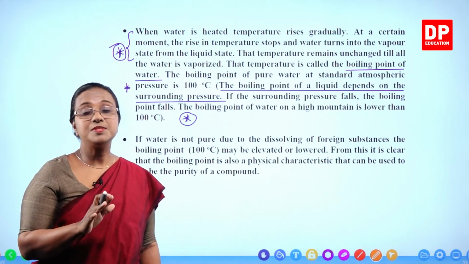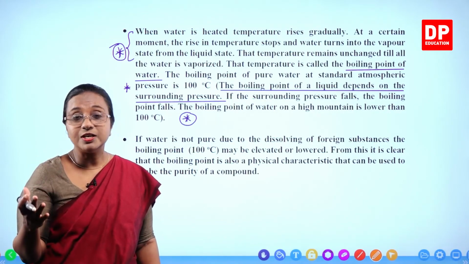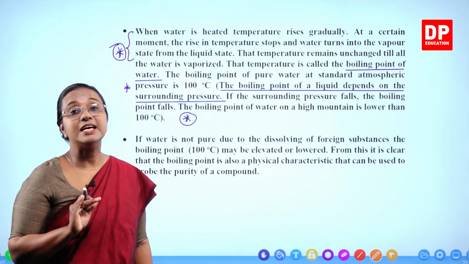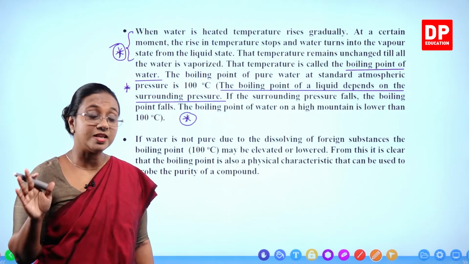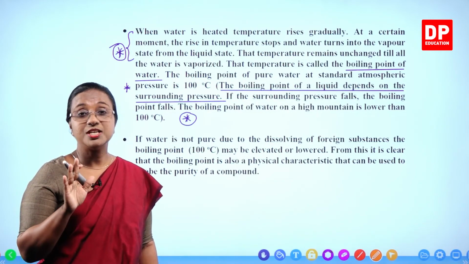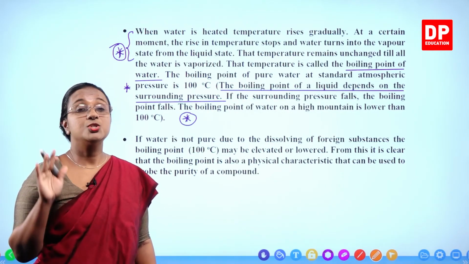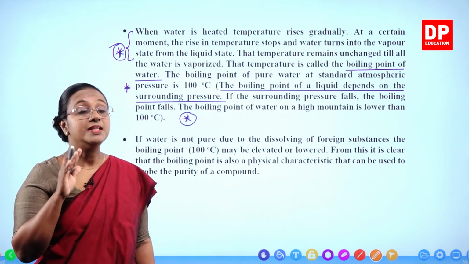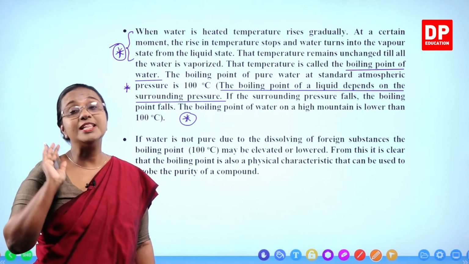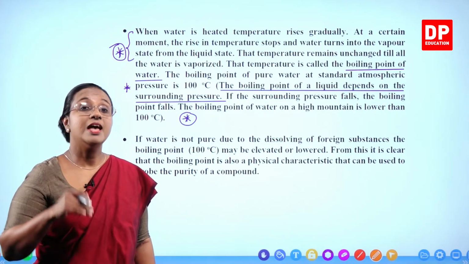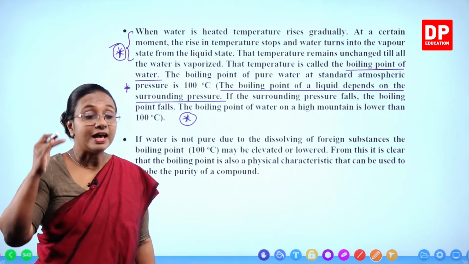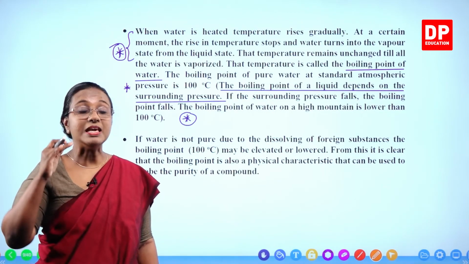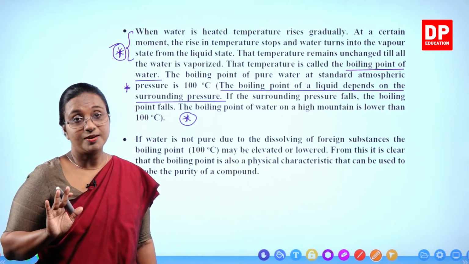When a pure substance, that is a pure liquid, is converted to its vapor, the temperature remains constant at standard pressure, standard atmospheric pressure. And that temperature is what we call the boiling point. So pure substances have a fixed boiling point. But this boiling point will change when the atmospheric pressure changes. At higher altitudes, the atmospheric pressure is less. Because of that, the boiling point will be less. Is that clear to you all?